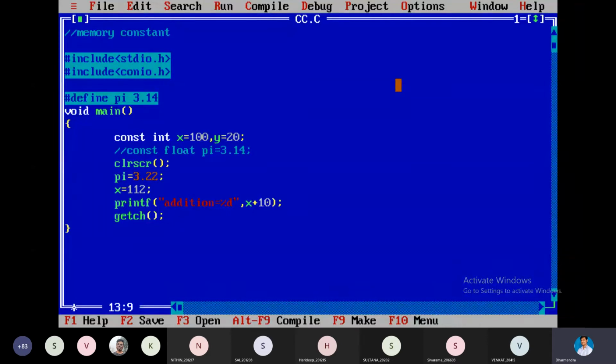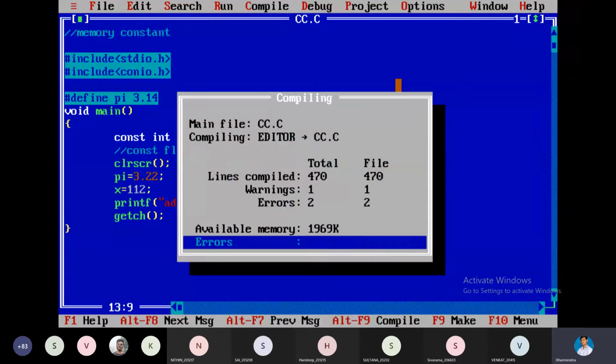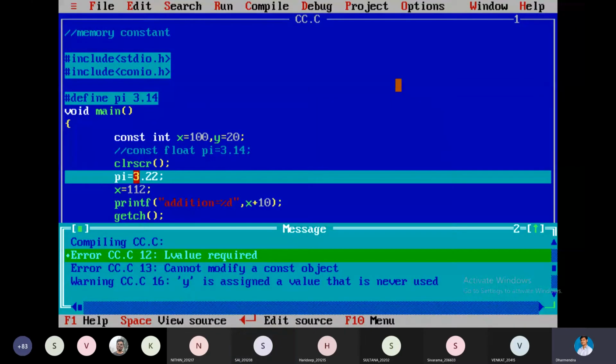Again here it will generate an error. Observe here, Alt F9. Here I am modifying the pi value. Pi value is also a defined constant. I cannot modify this pi value. It is an error: cannot modify a constant object.